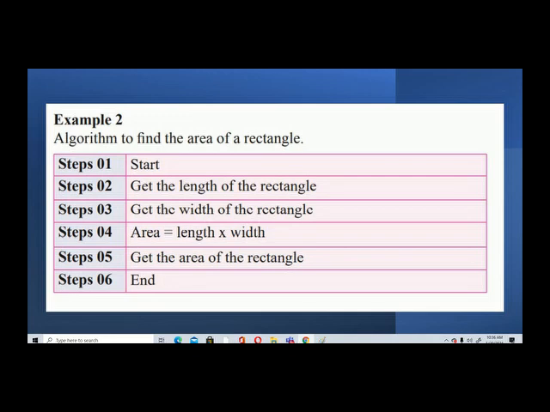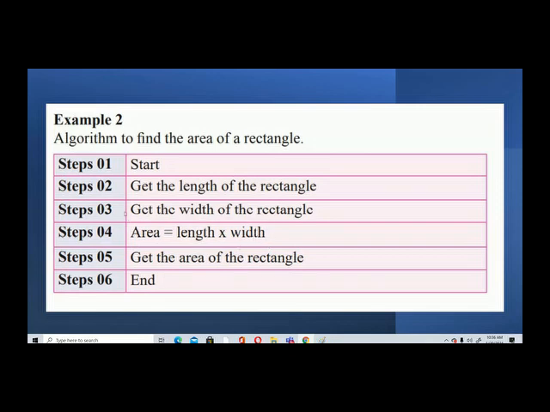What we are going to do in this program, when we are writing the algorithm: first we start the program, then get the length of the rectangle, then we have to get the width of the rectangle. After getting these two, length and width, we have to calculate the area with this equation.